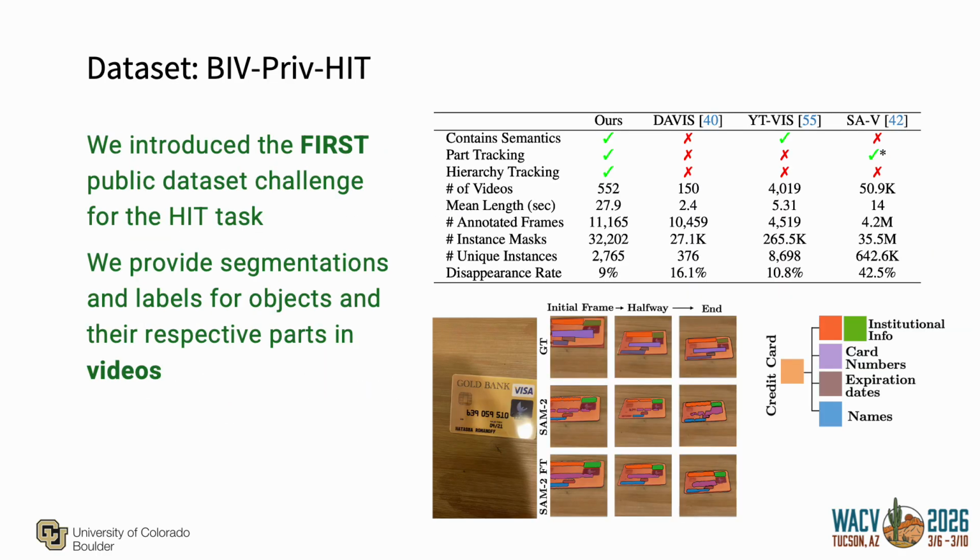So our dataset, BIV-PRIV-HIT, is the first public dataset challenge for the HIT task. We provide segmentations and labels for objects and their respective parts in videos. As you can see, our dataset is the only one among entity part tracking datasets that contains semantic labels, hierarchical tracking, and part tracking. The example below shows how our dataset can be used for benchmarking and fine-tuning other models.